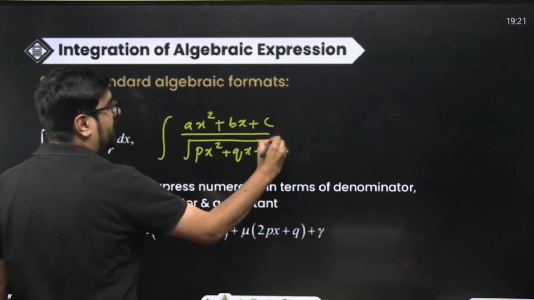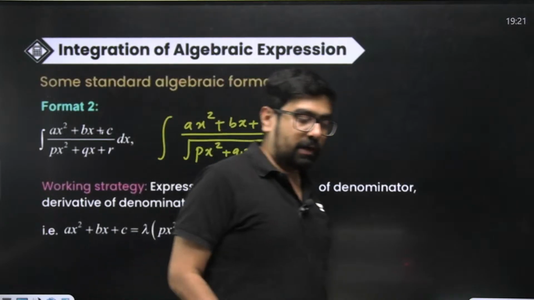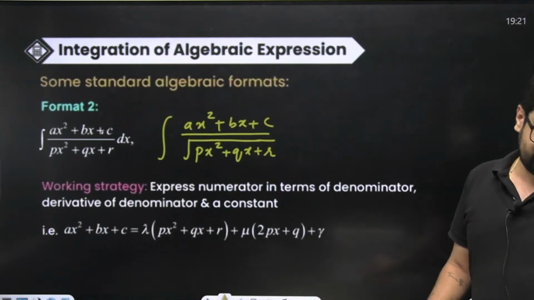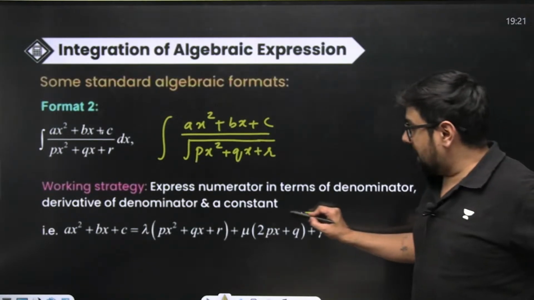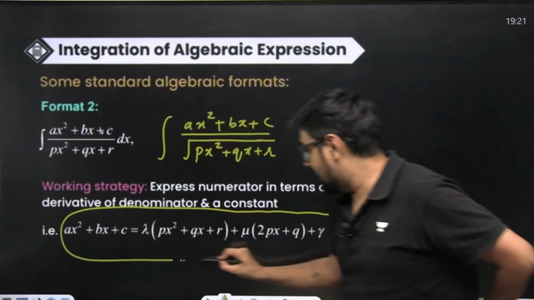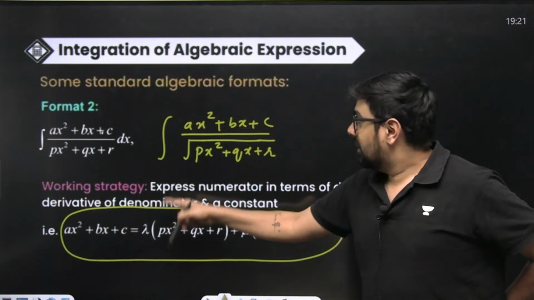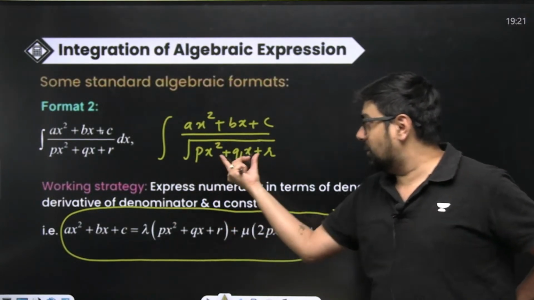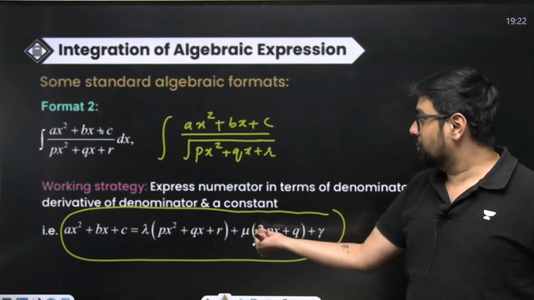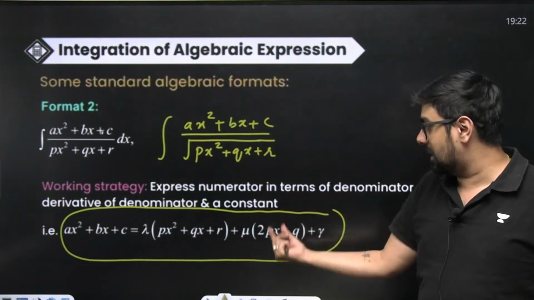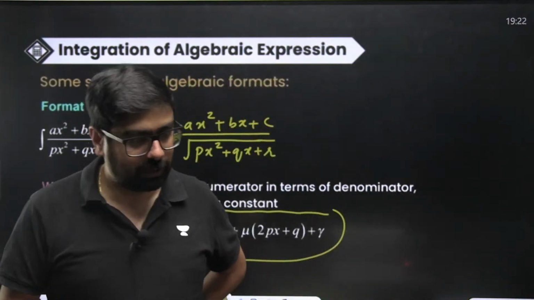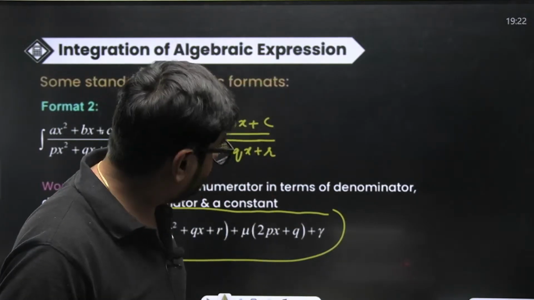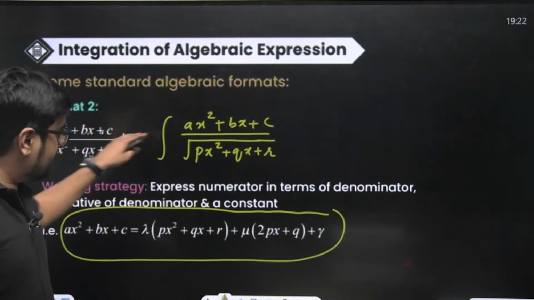Quadratic upon quadratic, actually you won't need it, but if you have, then also what you have to do, the same thing only you'll have to do. You have to express your quadratic like this. Lambda into same quadratic plus mu into derivative of this quadratic plus some constant gamma. We'll understand this with the help of questions, but this is how you are going to